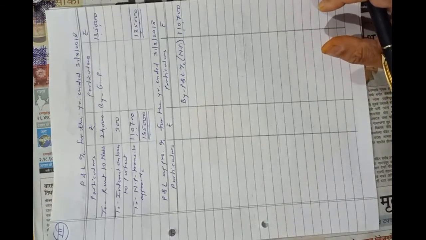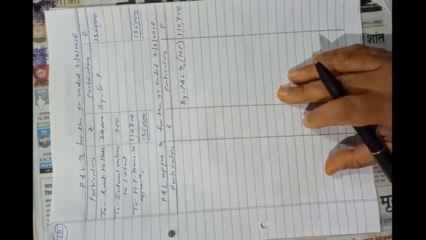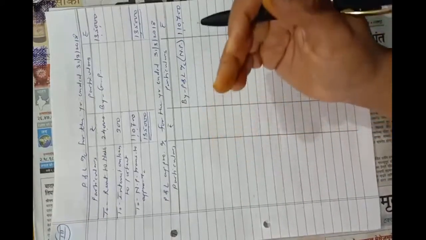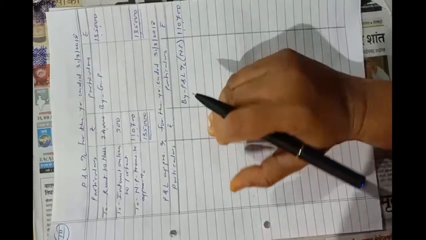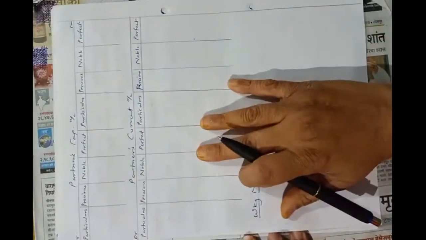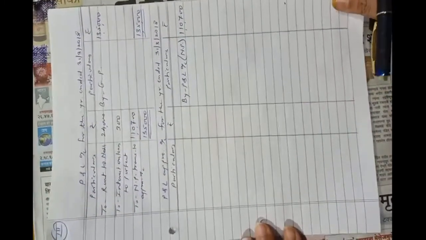Now other entries. First we will prepare the appropriation account and then we will transfer entries to the partners' capital account or current account. That is obviously in the current account because there is no introduction of new capital or drawings against capital. So there will not be any entry in the partners' capital account, but we have to enter all the other transactions, that is interest on capital, salary or interest on drawings, etc. in the partners' current account.